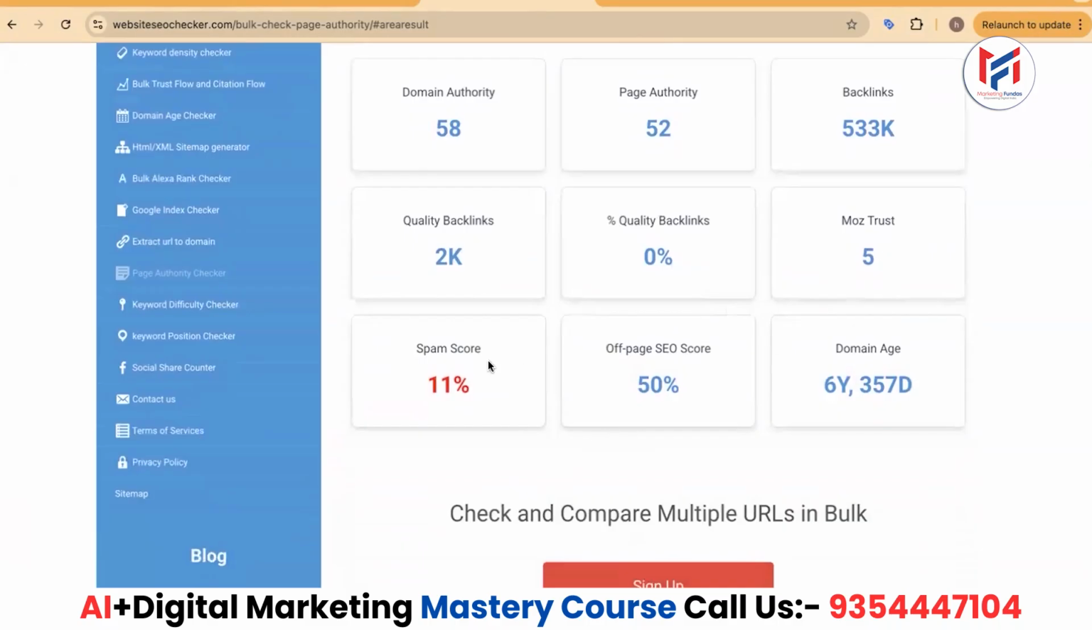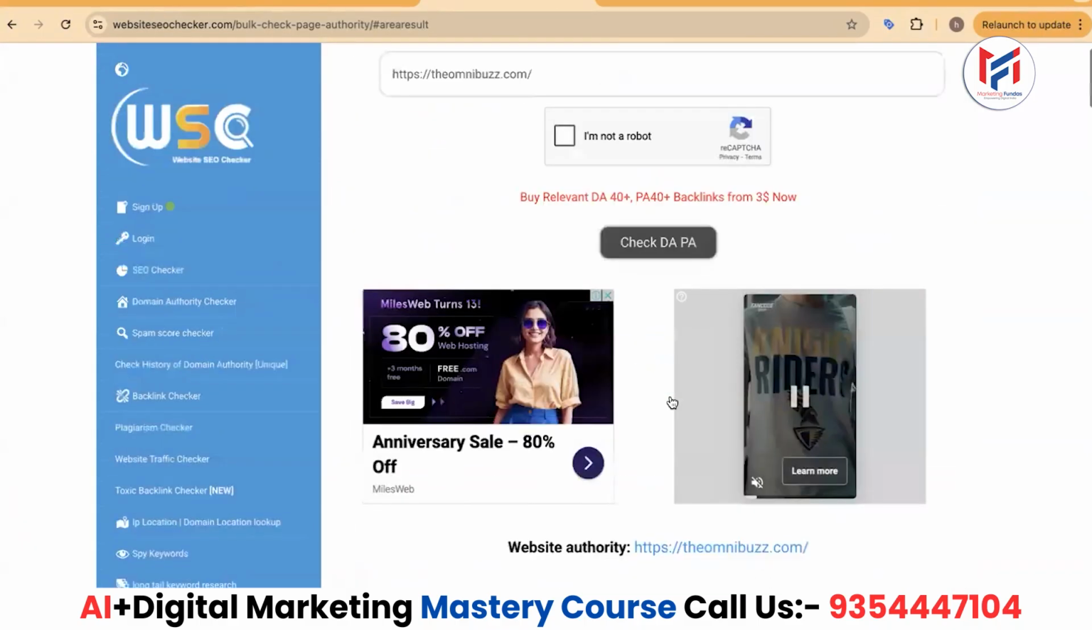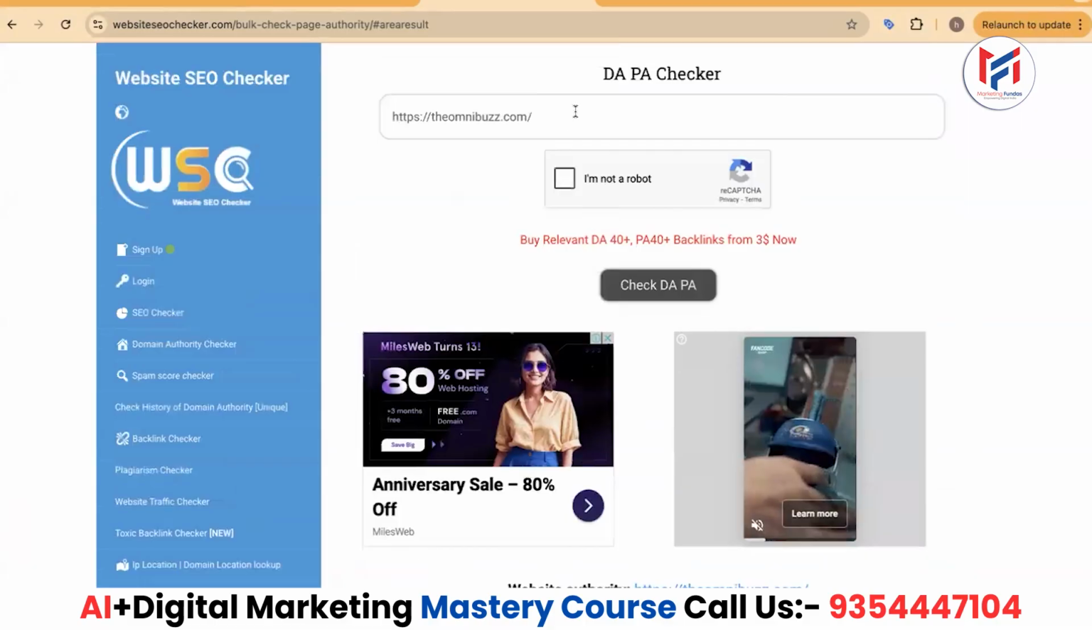Most trust is 5 and the spam score is just okay, not too good, but still it's around 10. A spam score from 1 to 10 is considered good. If it goes much above 10, like 20, 30 or 50, then it's a bad site. So this is okay. For us this site is fine and we can certainly create a backlink here.